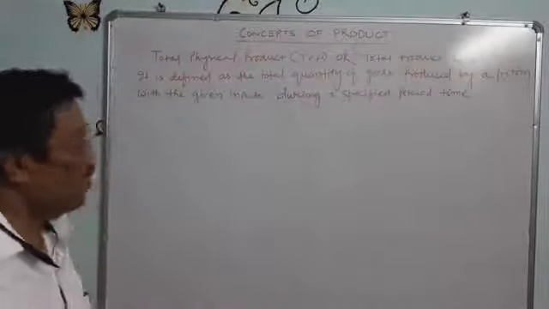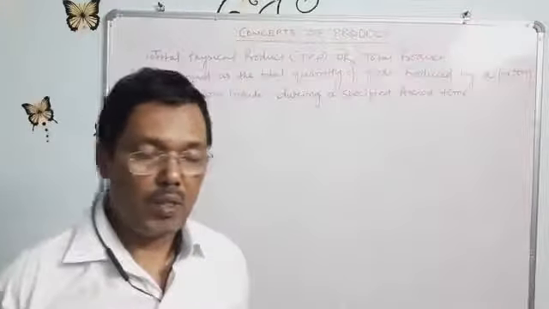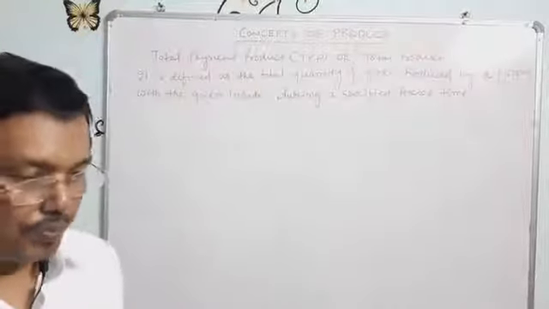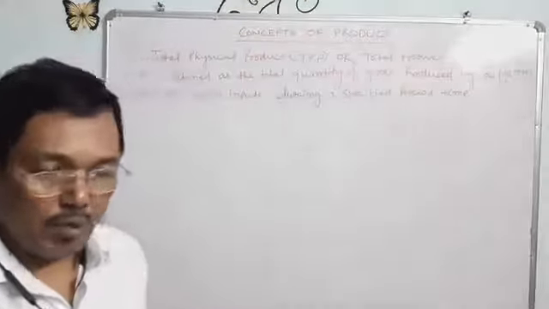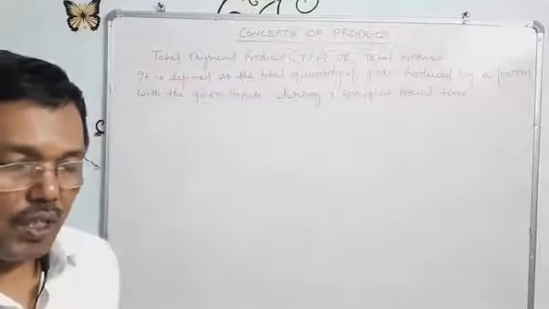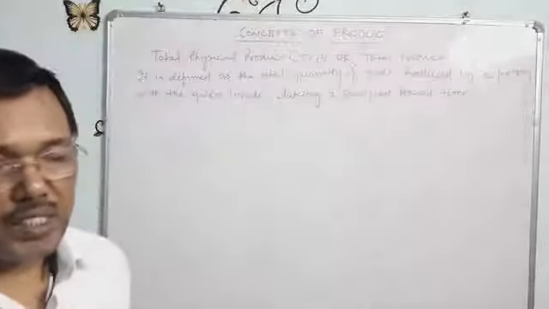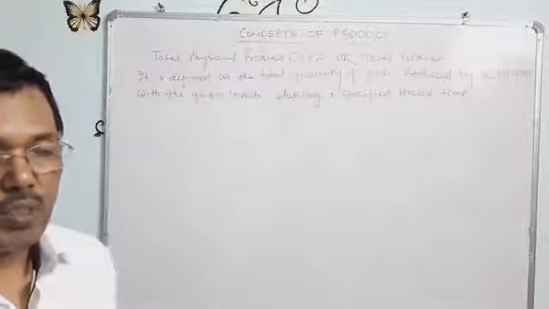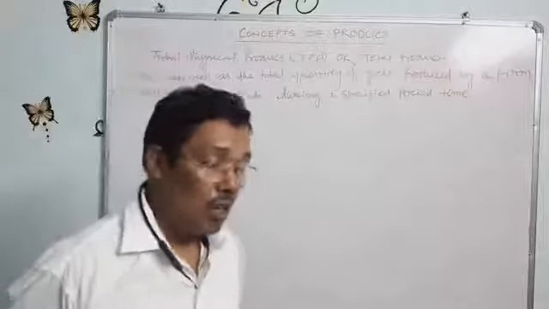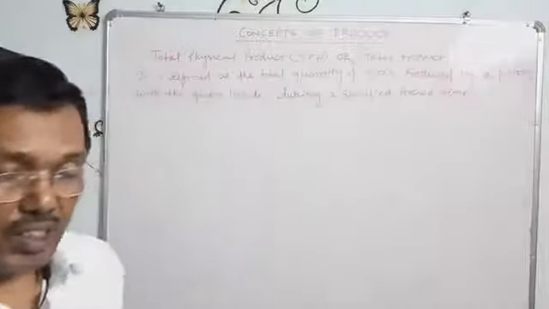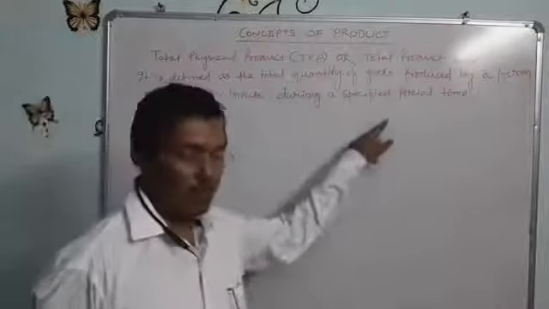with given inputs. I gave the example: suppose a farmer has 2 acres of land, which is the fixed factor, and labor is the variable factor. The raw materials, seeds, fertilizers, etc. which are used are fixed, and only one variable factor, labor, is changeable during a specified period of time.